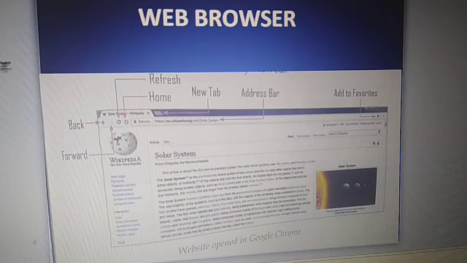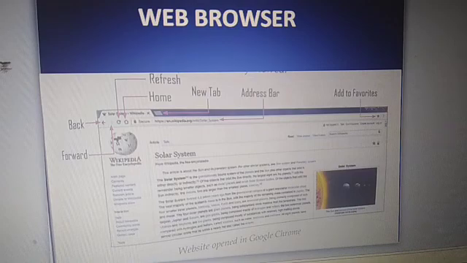You need one web browser software in your computer. It can be Google Chrome, Mozilla Firefox, Internet Explorer, any company's. There are several web browsers, but the most popular one is Google Chrome. We are all familiar with Google Chrome.